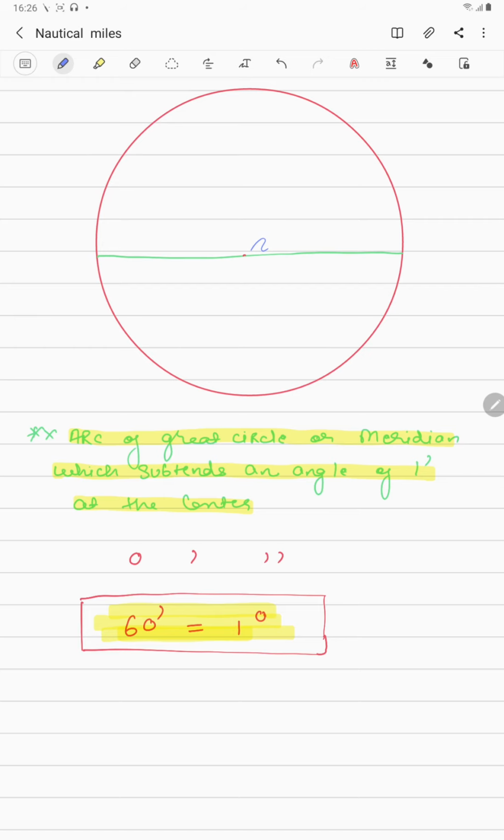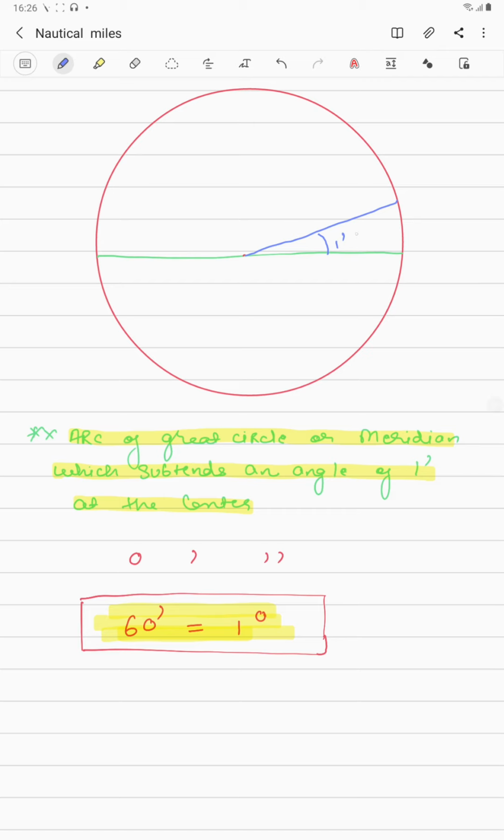Let's suppose this is a point and this is the great circle we have drawn, and this is the arc which is subtending an angle of 1 minute. Now, the arc of the great circle. We have drawn this circle as a great circle, and you know that a great circle is a circle which divides the earth into two equal halves and has the same center and radius as that of the earth.